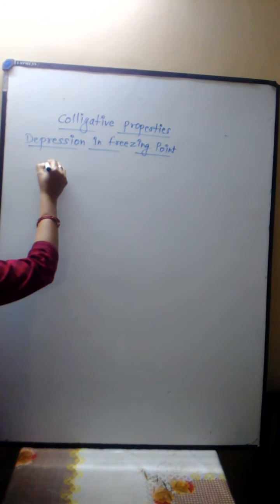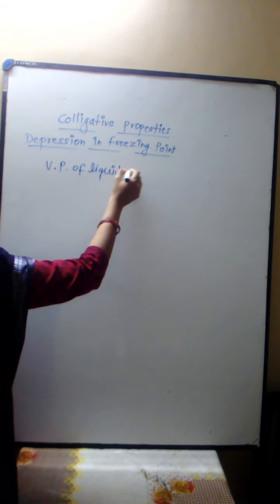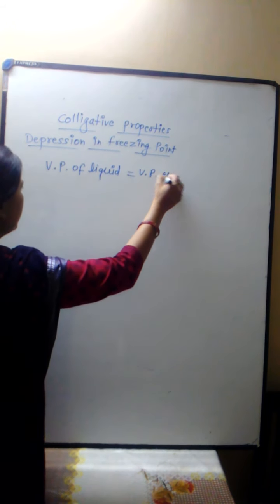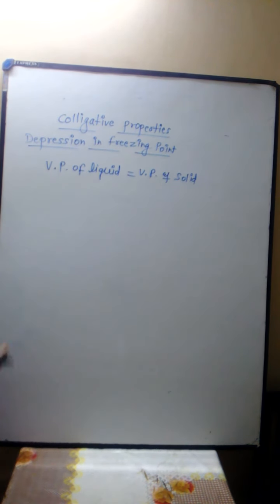Freezing point is defined as the temperature at which the vapor pressure of the liquid is equal to the vapor pressure of the solid state. Means at freezing point, the liquid and the solid phases are present in equilibrium. A solution freezes when its vapor pressure equals the vapor pressure of the pure solid solvent.